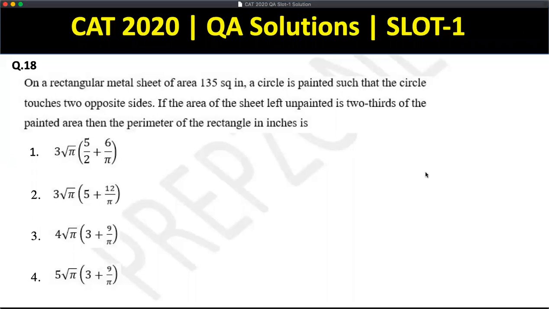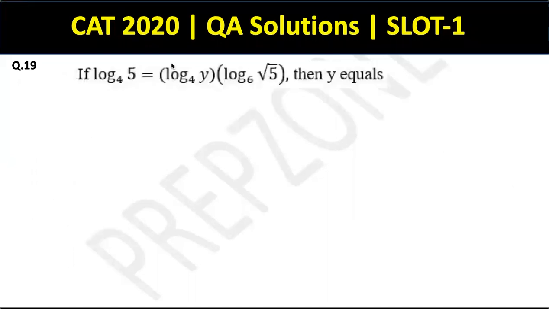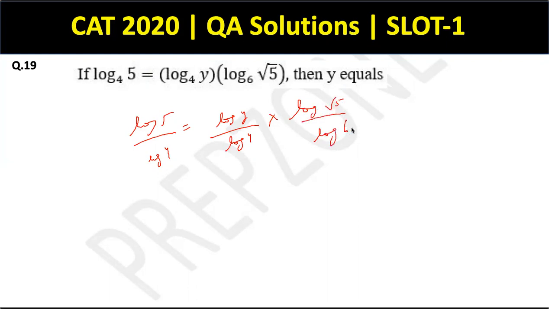Cool then. Moving on to question number 19 now, guys. This is the second log question, if I'm not wrong. Yes. So the question says log 5 to the base 4, log. Okay, let's start to solve. This looks a very simple, straightforward question. This is log 5 upon log 4 equal to log y upon log 4 into log root 5 upon log 6. So using the property that log a to the base b is log a by log b, nothing else. Log 4 gets cancelled out.